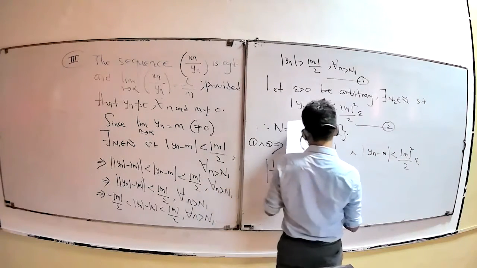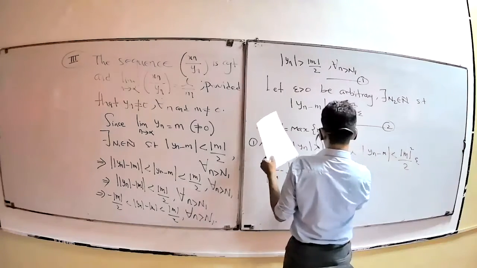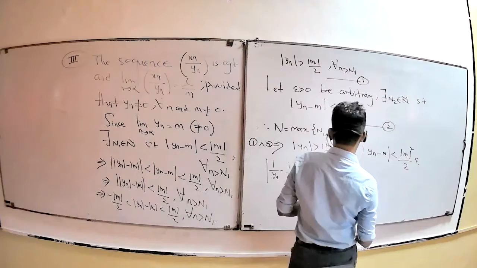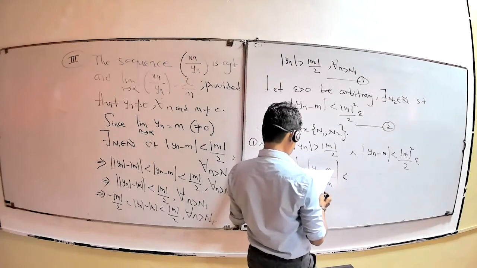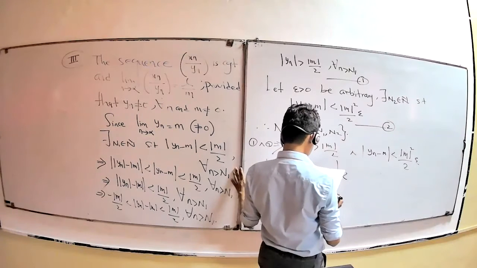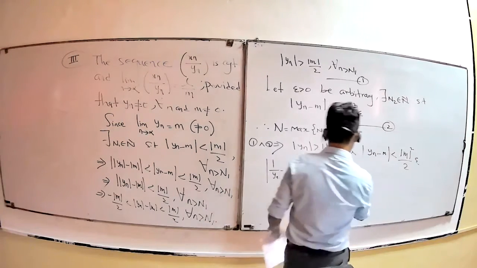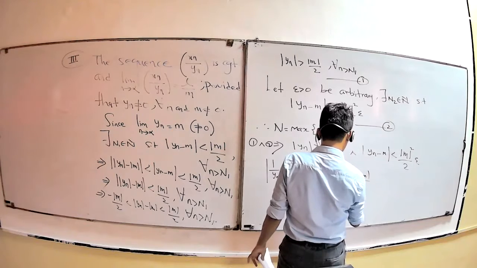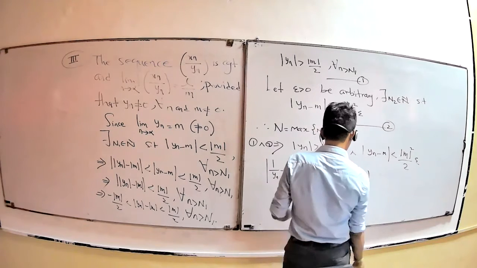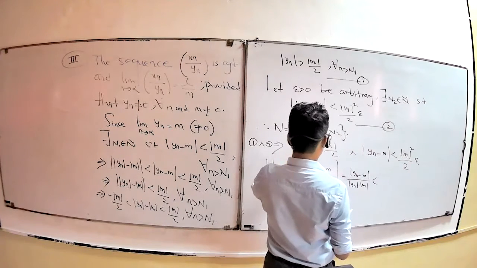This is less than modulus of yn minus m times 1 over yn times 1 over m.